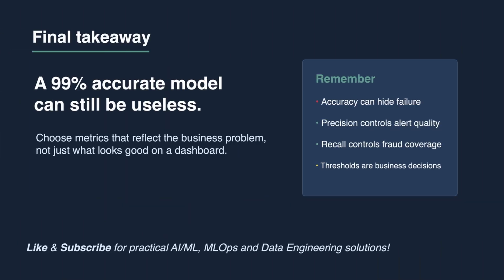The final takeaway is simple. A model that looks good on a dashboard is not always good in the real world. In imbalanced problems like fraud detection, accuracy can be dangerously misleading. So whenever you evaluate a machine learning model, ask which mistakes matter most and whether the metric reflects the real business problem.